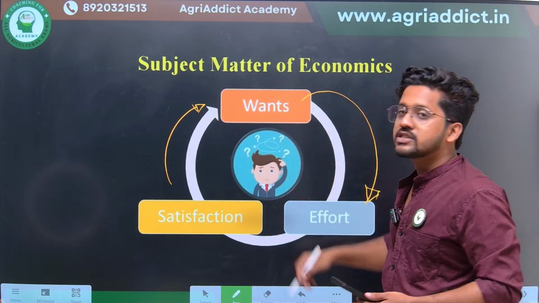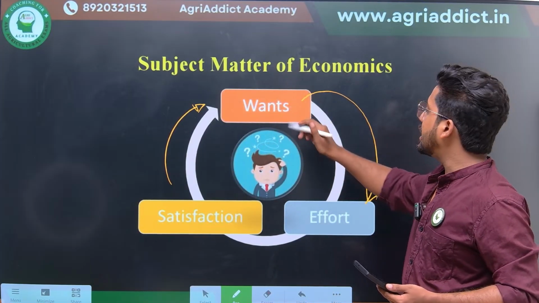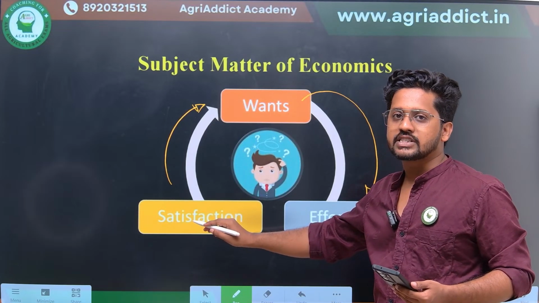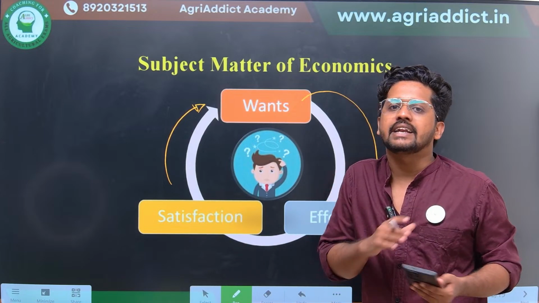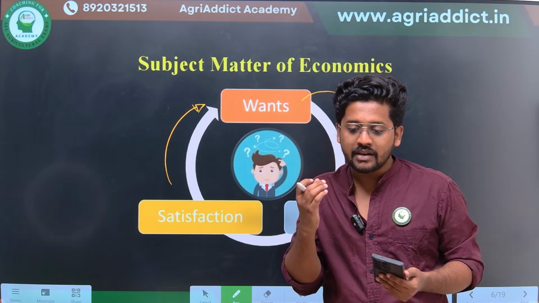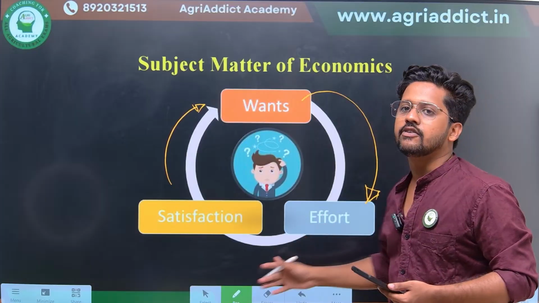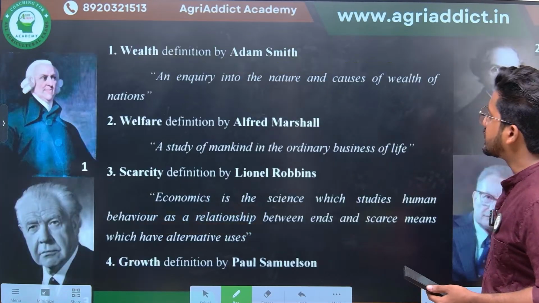So wants are expanding, they are unlimited, and as much as wants expand, we will be putting in more effort and we will be getting more satisfaction. But as we know, man is greedy, the wants will not stop at any point of time, right? So till death we will be upgrading our wants, and for those wants we will be giving our efforts and getting satisfaction. So this is the basic subject matter of economics.